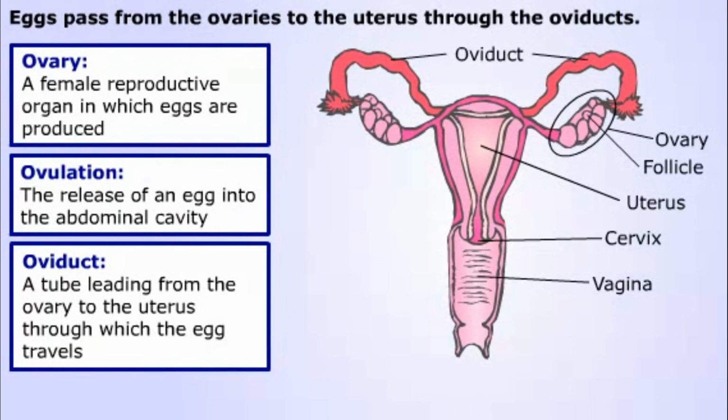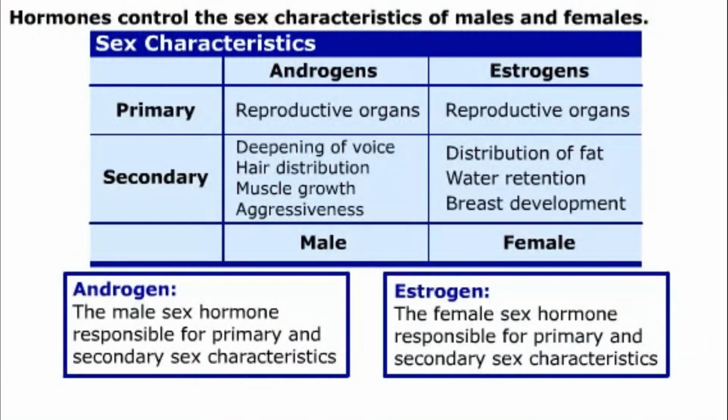In mammals, the egg implants into the wall of the uterus once it is fertilized, and development of the embryo takes place there. The male and female reproductive systems are both controlled by hormones. Hormones are chemical signals in the body that travel in the body fluids and regulate processes by interacting with target cells. The principal male sex hormones belong to a group called androgens, produced in the testes. Androgens are responsible for the male primary and secondary sex characteristics. The primary sex characteristics are the reproductive organs. Secondary male characteristics are a deepening of voice, hair distribution, muscle growth, and aggressiveness.